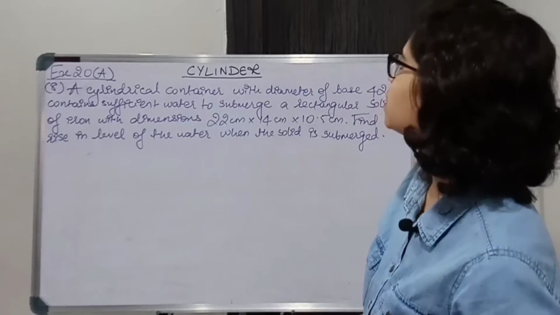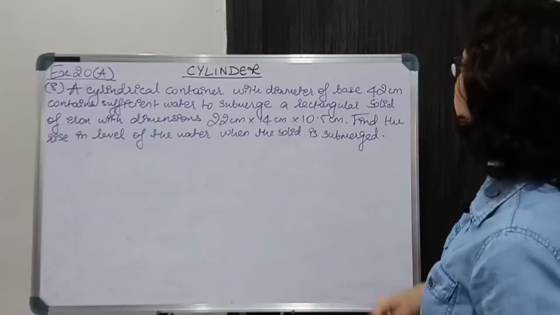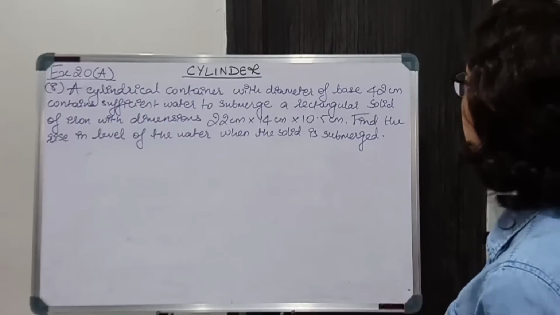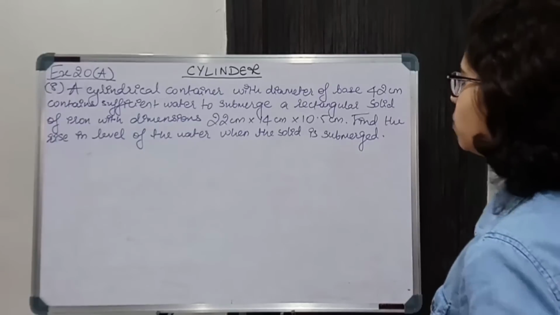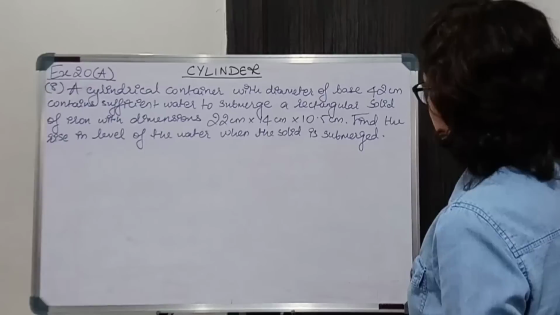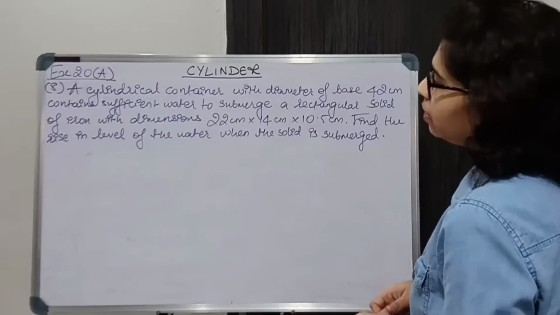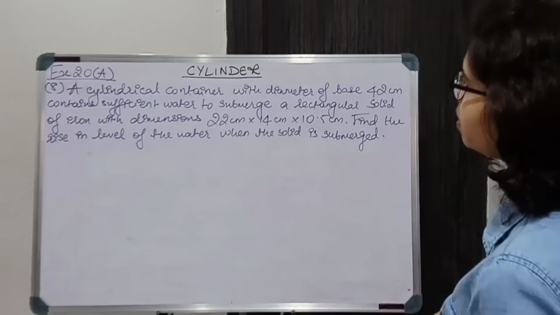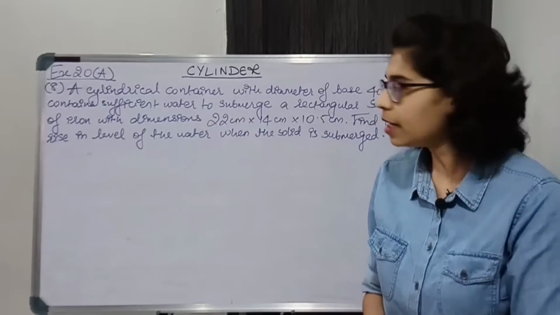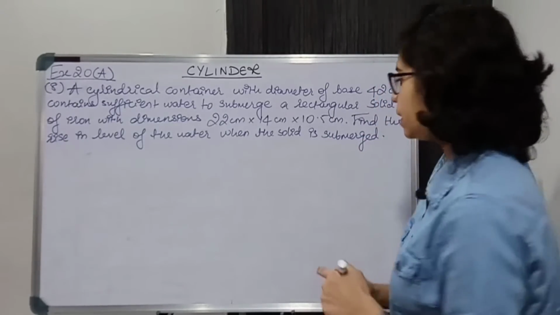Question number 8. A cylindrical container with diameter of base 42 centimeter contains sufficient water to submerge a rectangular solid of iron with dimensions 22 centimeter into 14 centimeter into 10.5 centimeter. Find the rise in level of the water when the solid is submerged. There is a cylindrical container, so let us draw a cylindrical container first.